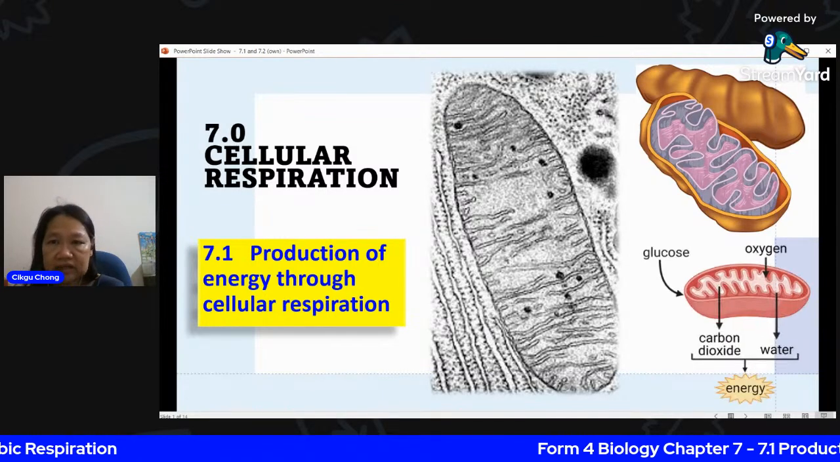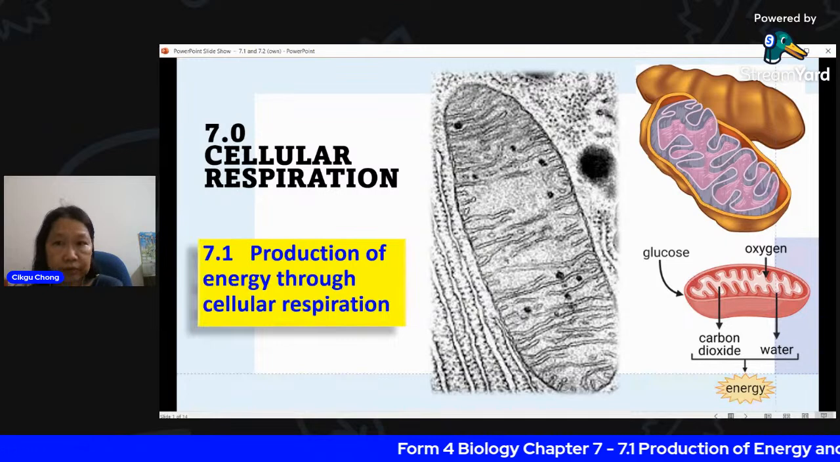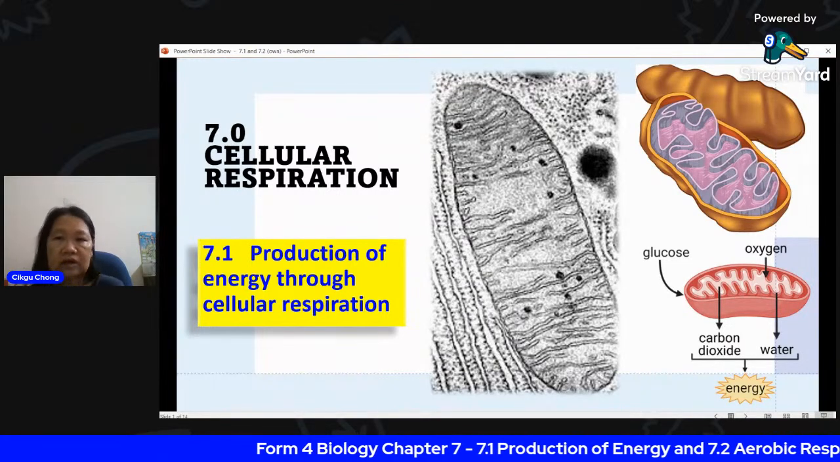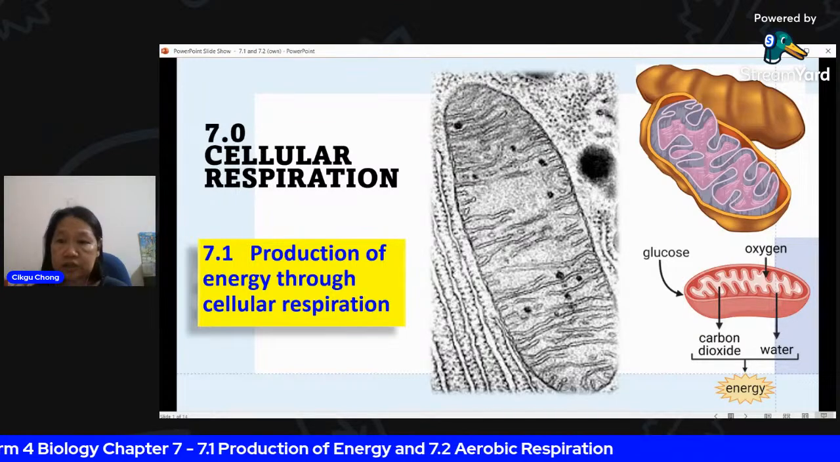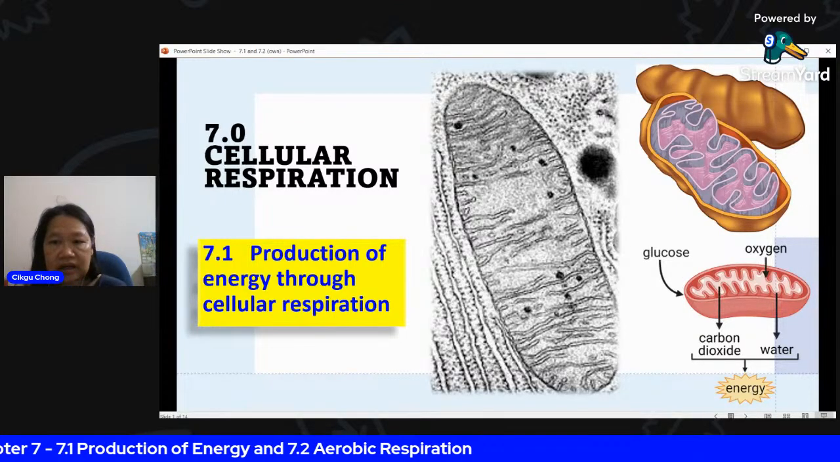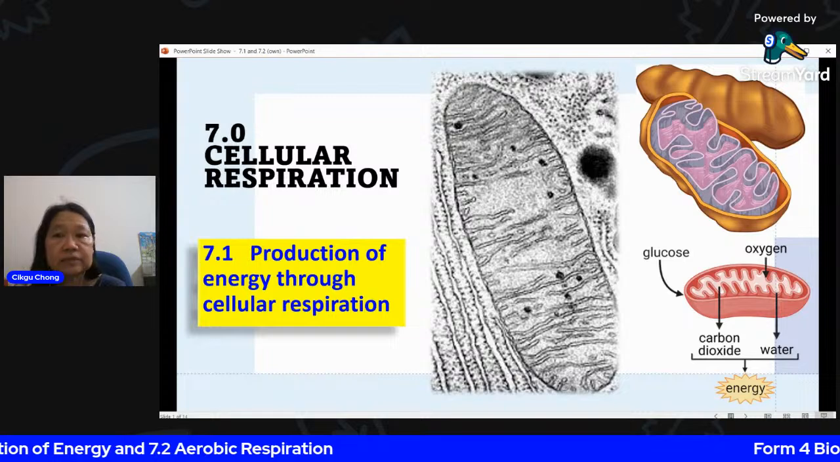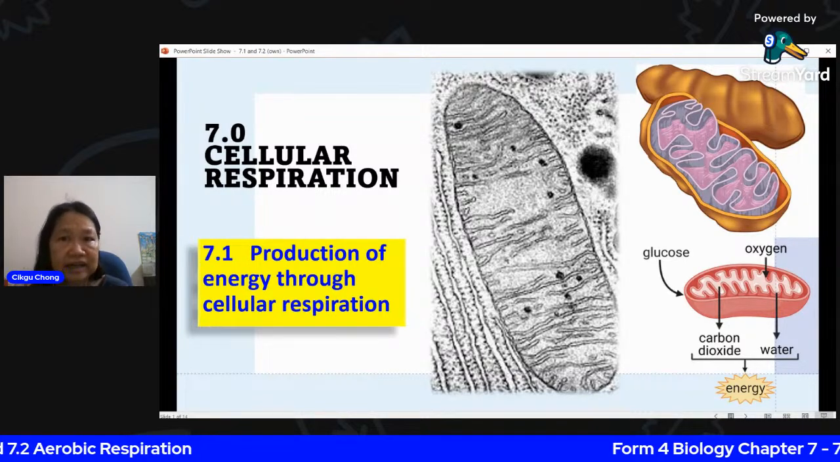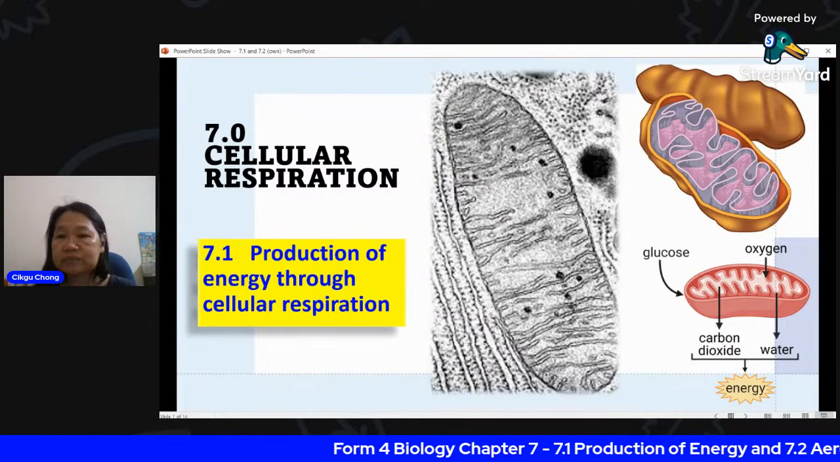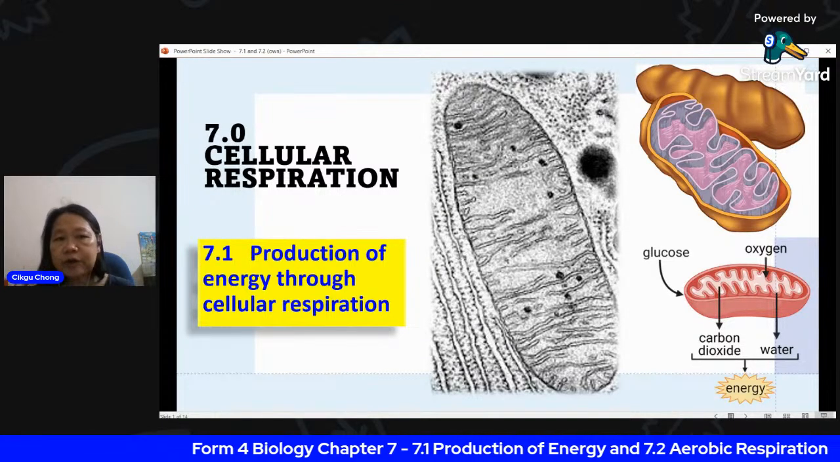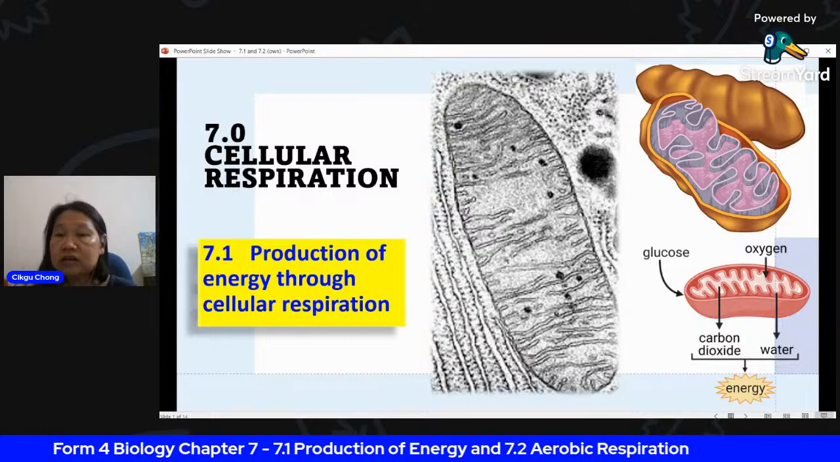It contains two membranes. The outer membrane is smooth and the inner membrane is highly folded. The function of mitochondria is to produce energy, and as you know, energy is in the form of ATP. We're going to come to that later, because you would like to know what ATP is all about. Today 7.1 is production of energy through cellular respiration.